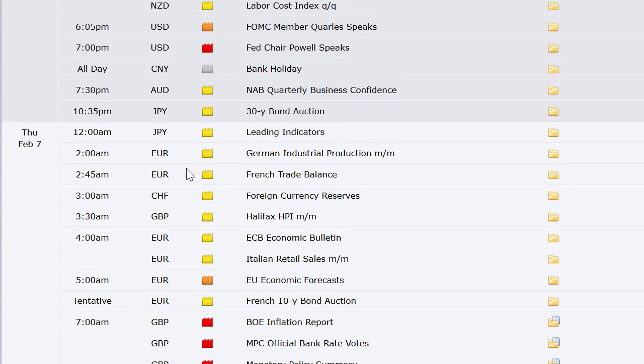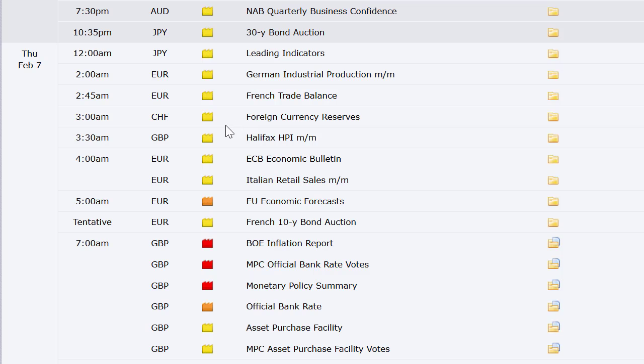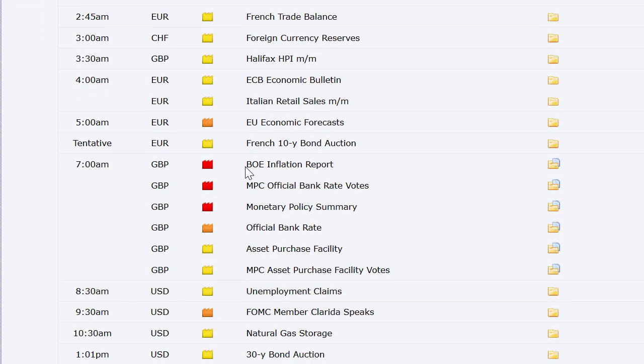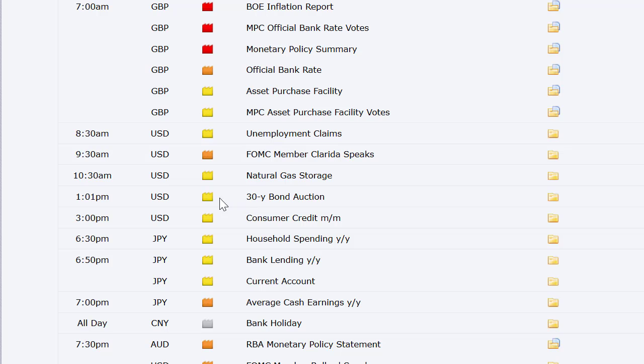U.S. We've got Fed Chair Powell speaking at 7 p.m. Eastern Time on Wednesday. China's still on bank holiday. Australia, nothing. 30-year bond auction out of Japan. Leading indicators out of Japan. German industrial production, French trade balance. Foreign currency reserves out of Switzerland, Halifax HPI out of the UK. Europe has their ECB economic bulletin and their Italian retail sales numbers. UK has their rate announcement, 7 a.m. Eastern Time on Thursday. So the rate announcement, and that's a big deal out of the UK, obviously.